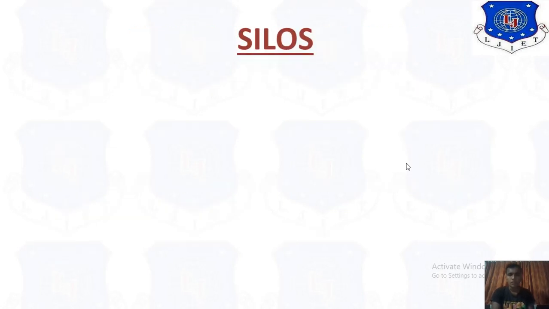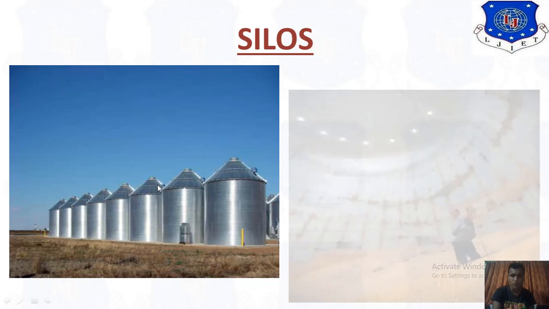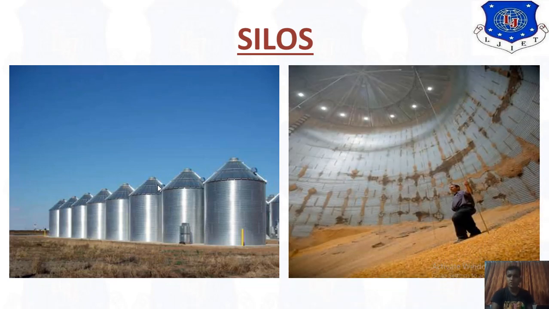If we want to see figures for silos, those are the big silos where we store the maximum part of our seeds. You can see the actual pictures of these very big silos used for storage purposes. In silos we also use an automation system for temperature and cooling.